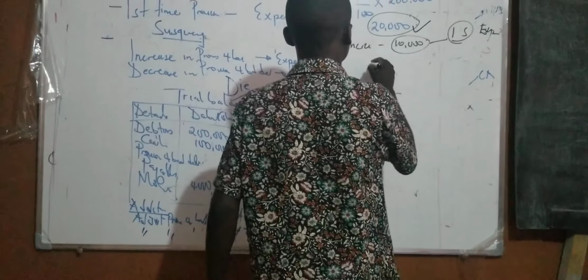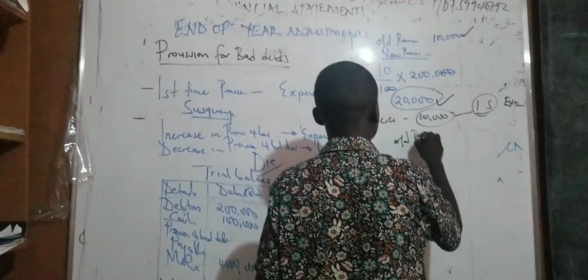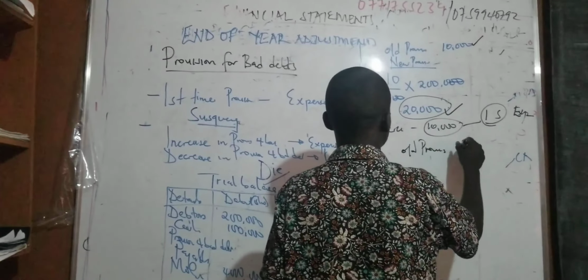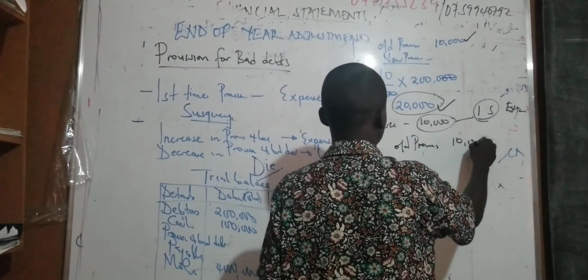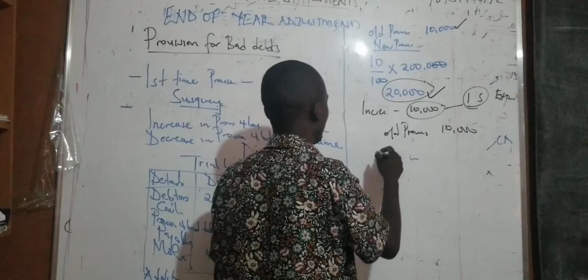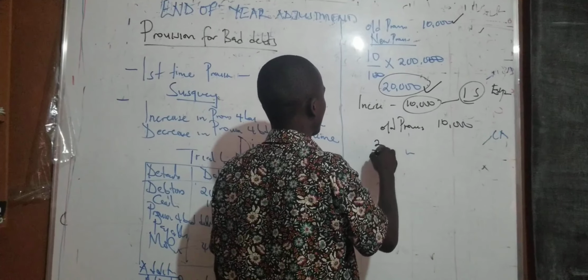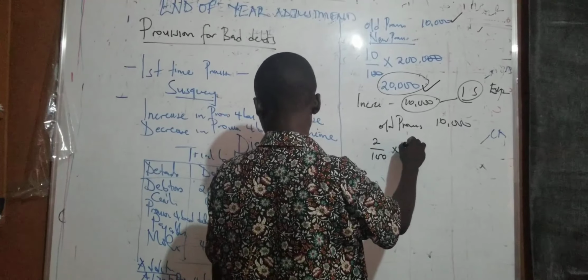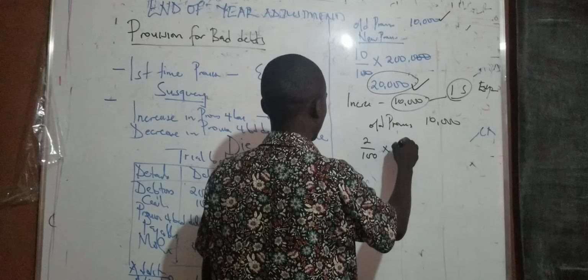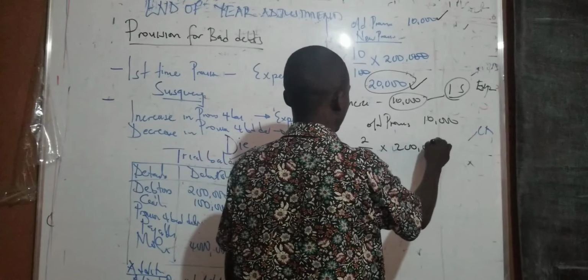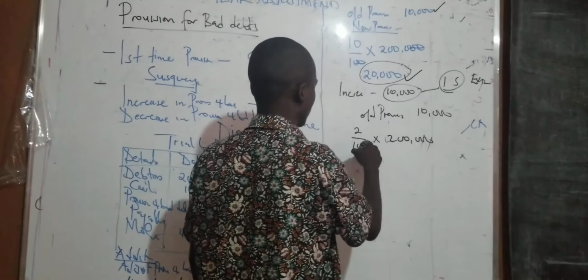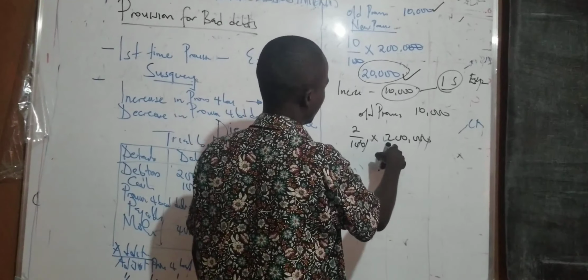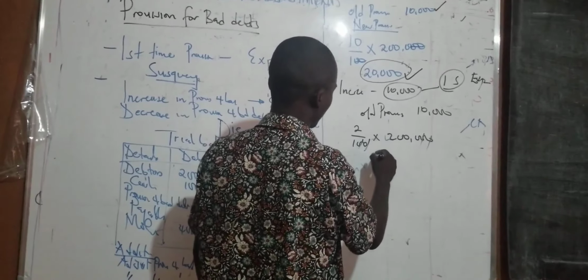My old provision is still 10,000. This time it is 2%, so you get 2 over 100 times the debtors or account receivables, 200,000, and you end up getting 4,000.